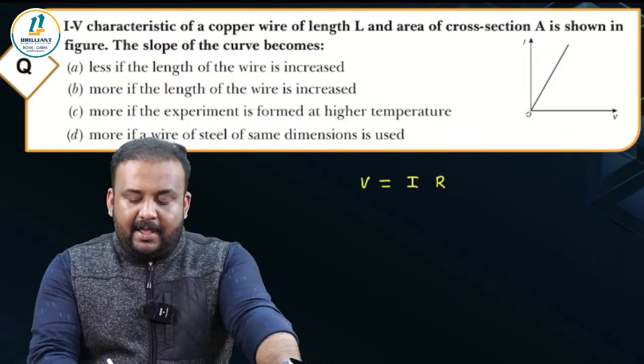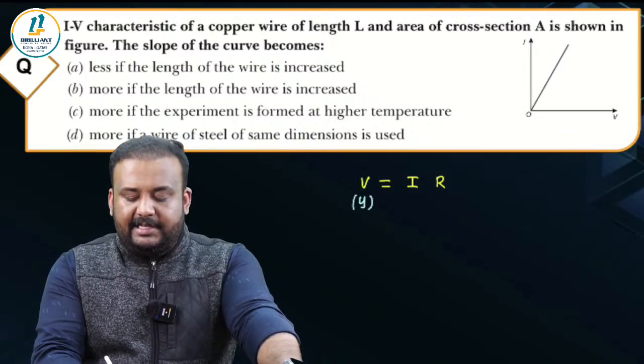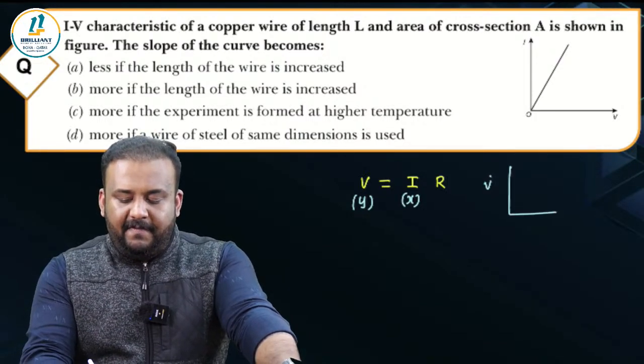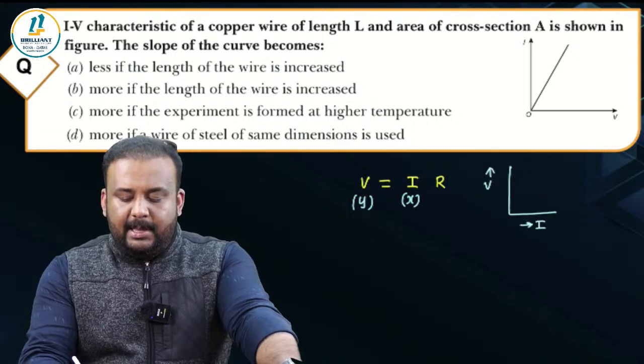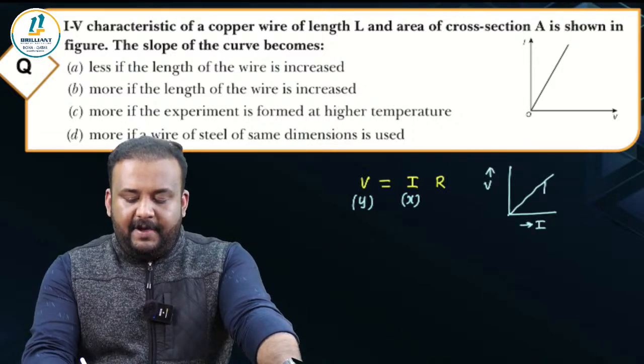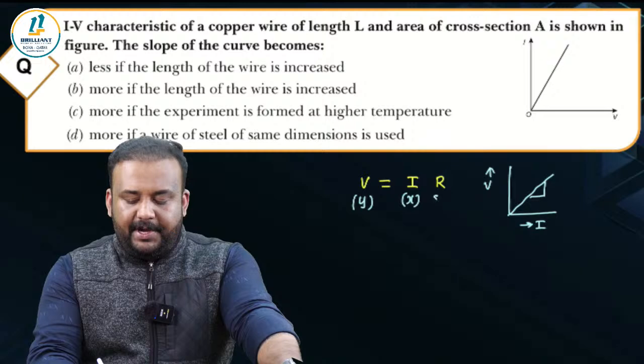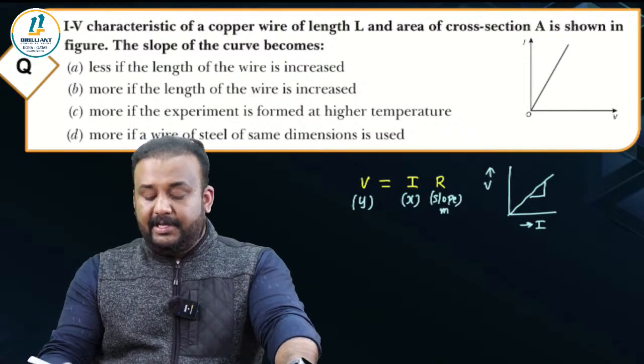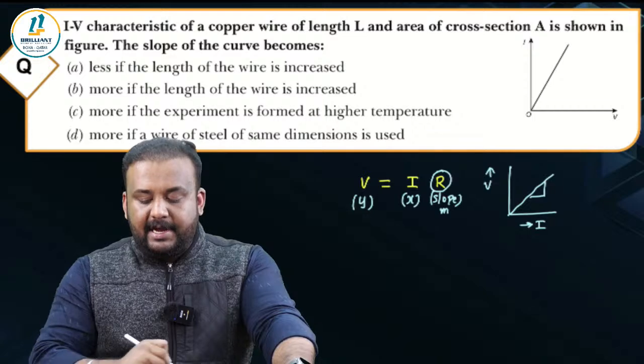So if you take the voltage on the y-axis and current on the x-axis and you plot a graph between both of them, V versus I, then we get a straight line where the slope M is going to be the resistance, right?